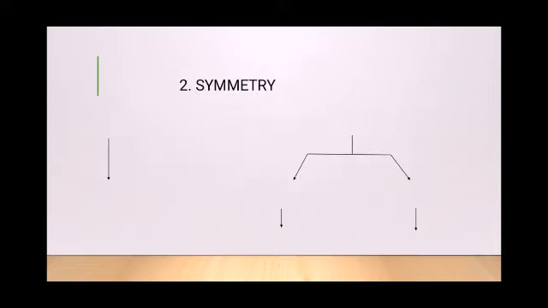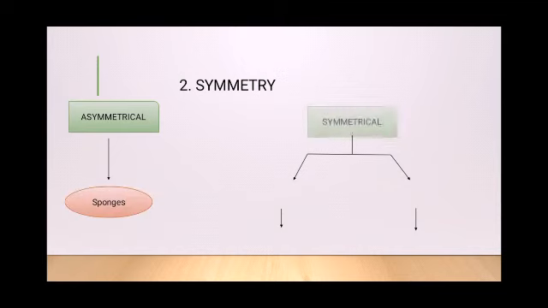So the next classification is based upon symmetry. Animals can be classified based upon their symmetry. The first one is asymmetrical. When we say asymmetrical, we mean that when any plane is passed through their body, they cannot be divided into 2 equal halves, like it is seen in the case of sponges. Next, we have the symmetrical organisms in which the body can be divided into two equal halves.